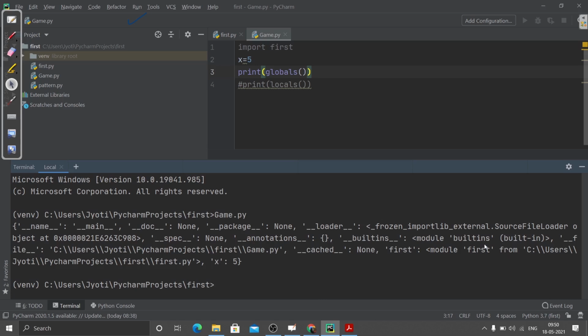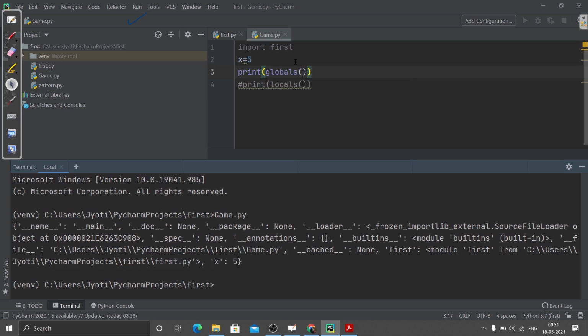Let me show you how the main thing is shown here. You can see first is showing us that it is the module first, from, and then the directory, that is the path. It shows from where this module is being used. So this is how it is working. You can see in the global namespace these variables are being used.